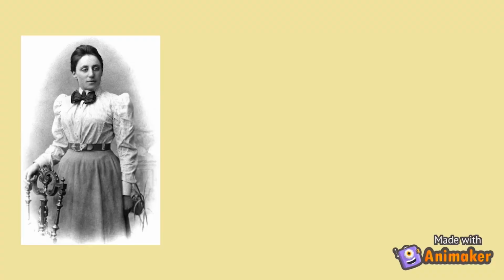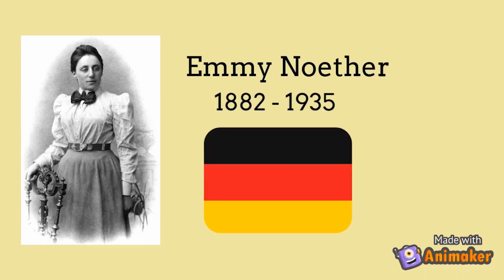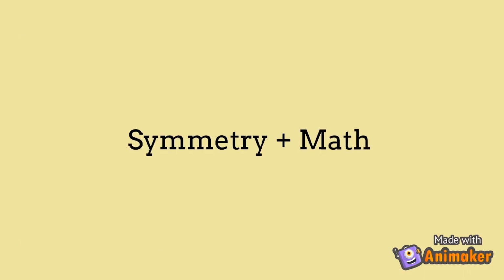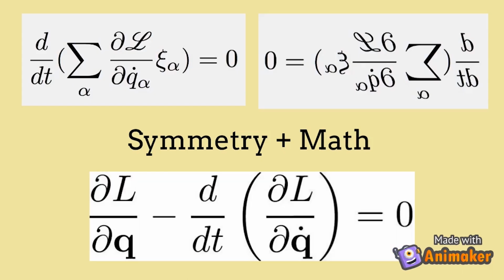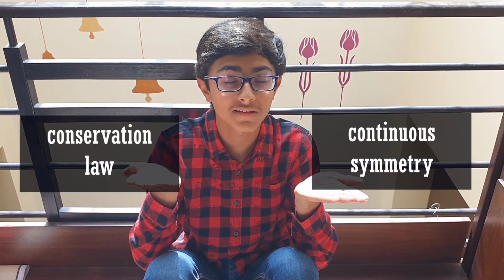In 1915, a German mathematician called Noether saw exactly this pattern. She worked out the math behind symmetries and systems and found a relationship between symmetries and physical quantities. And she did that in her spare time. Anyways, Noether's theorem states that for every continuous symmetry there exists a corresponding conservation law. According to her theorem, different symmetries give rise to different conservation laws.